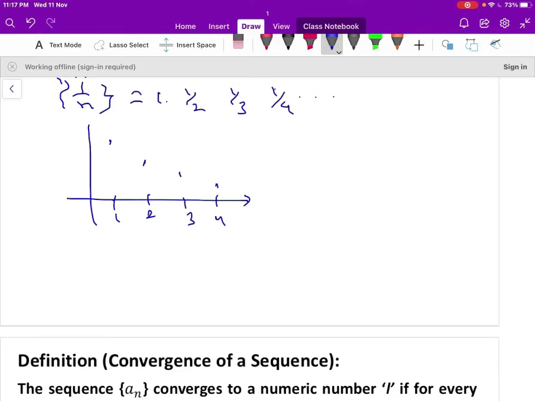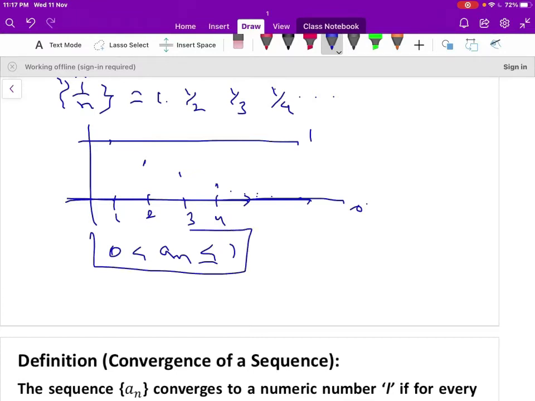It is a decreasing sequence. When n increases, it approaches 0 here. So it is bounded below by 0, and it is bounded above by 1. Therefore the sequence lies between them, so 0 is less than a_n less than or equal to 1.